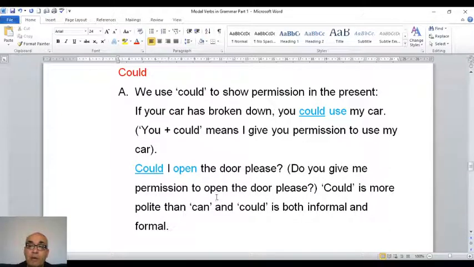Could. How do we use could? We use could to show permission in the present.